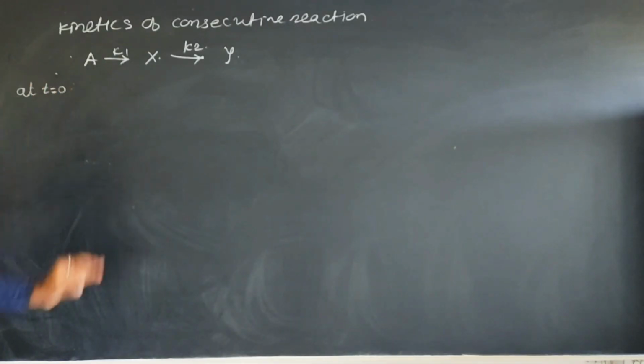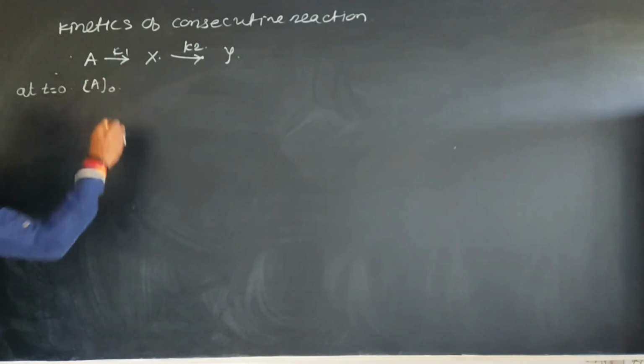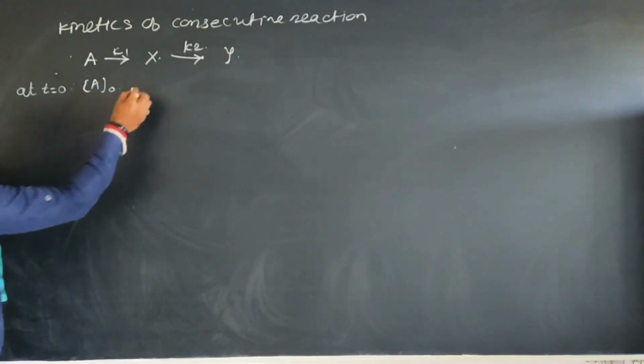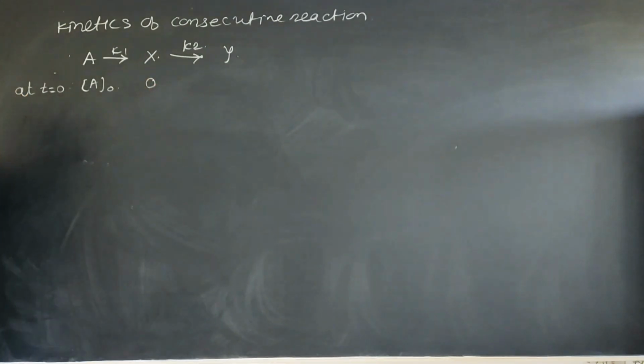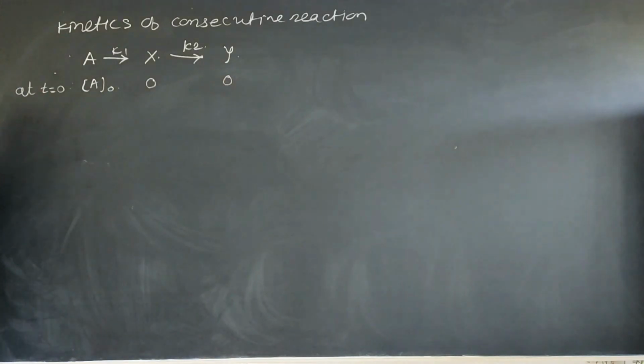At t equal to 0, the initial concentration of A is A0, the concentration of X at 0 time is 0 and the concentration of Y at 0 time is 0.